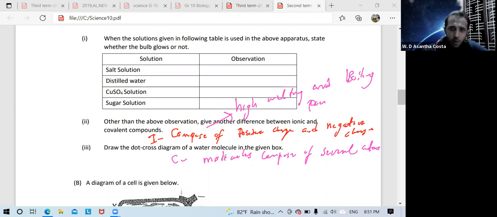But covalent compounds generally have low melting and boiling points. Like that, any difference you can write. Only one difference is enough. We're asking only one difference.